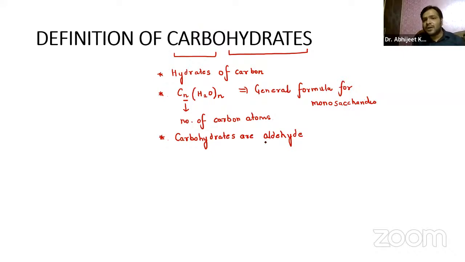It is CHO. So carbohydrates are aldehyde, that is CHO, or I can also write it like this, C double bond O and H, right? So it is nothing but the CHO. Carbohydrates are aldehyde or keto derivatives, right? These are keto derivatives.